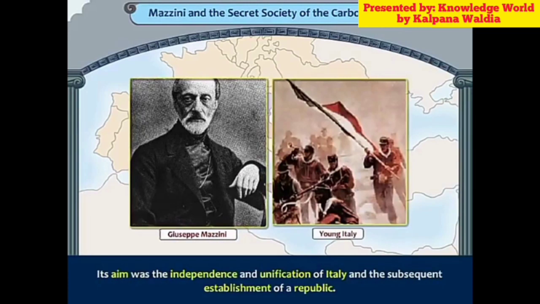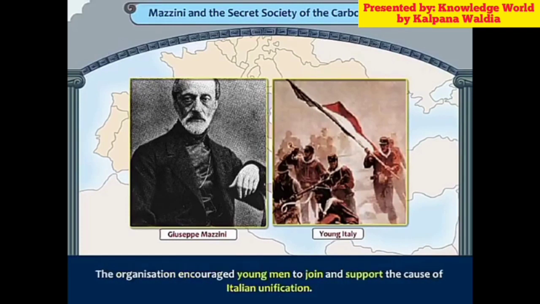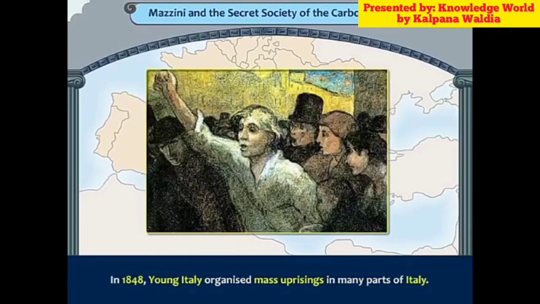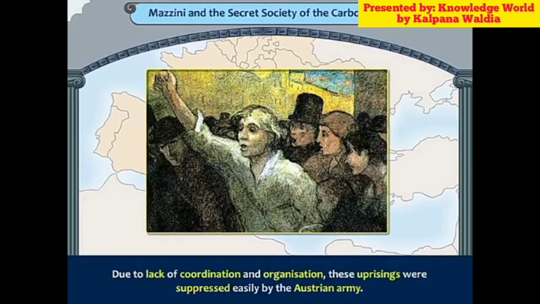Its aim was the independence and unification of Italy and the subsequent establishment of a republic. The organization encouraged young men to join and support the cause of Italian unification. In 1848, Young Italy organized mass uprisings in many parts of Italy. Due to a lack of coordination and organization, these uprisings were easily suppressed by the Austrian army.